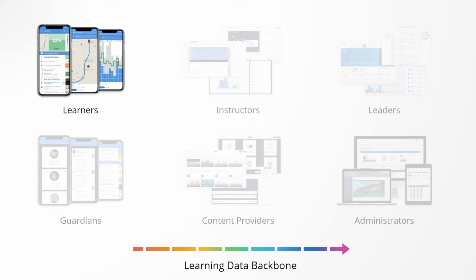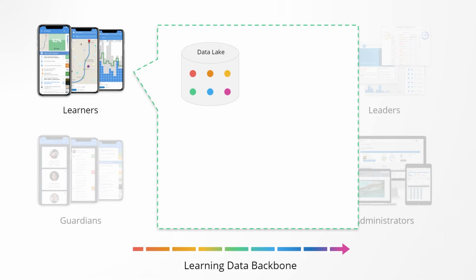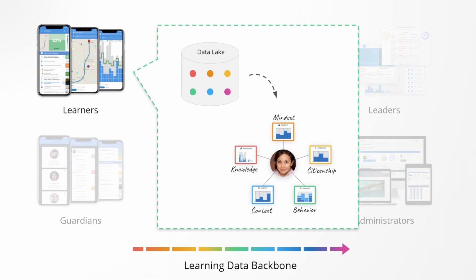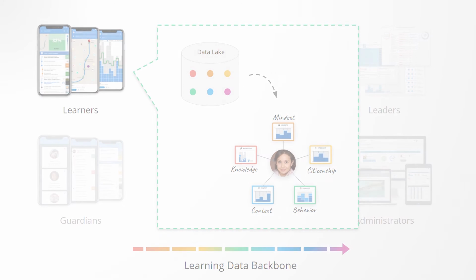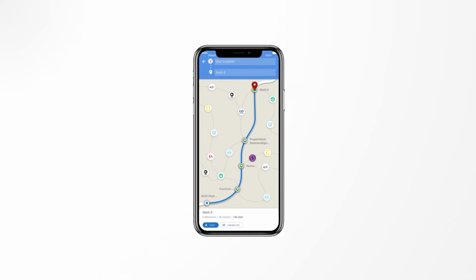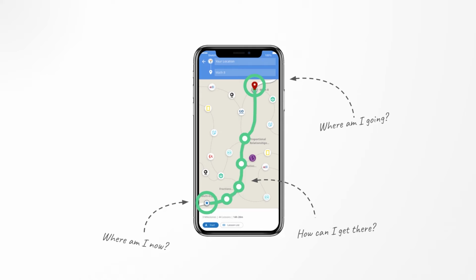Navigator for Learners is a tool learners can use to identify their gaps in knowledge, view and navigate personalized pathways to fill those gaps, and find support. This is also a tool that will start to populate your data lake with detailed activity stream data from the learners. Navigator for Learners is at its heart a GPS for learning. It empowers the student to understand where they are going, and how to get there. And just like a GPS, provides them reroutes if they need it.